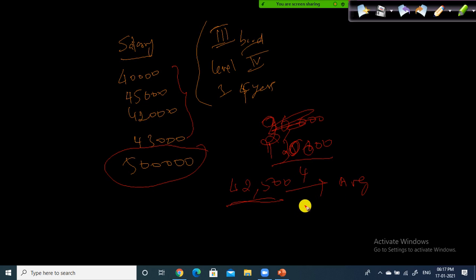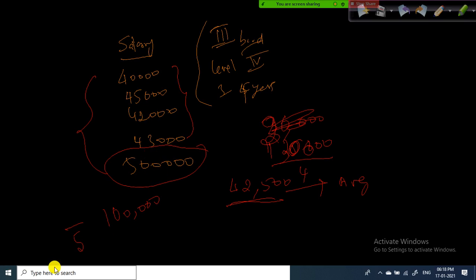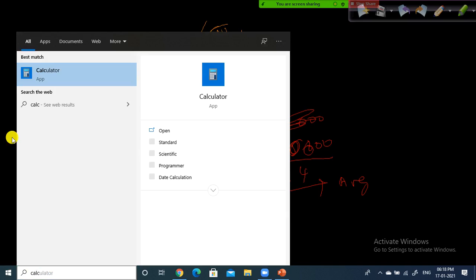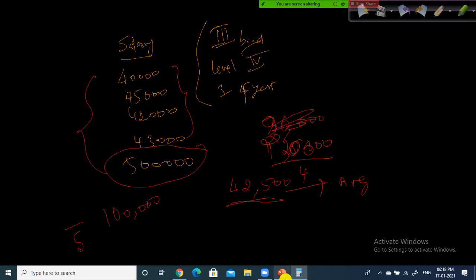But if I ask you to include this one also here, what is the average, divided by 5? Hypothetically, you would get maybe 100,000 or something because of this one. Let me do some simple math here. 44,000. It's 5 lakh, right? It is not 50,000. Yeah, 5 lakh.